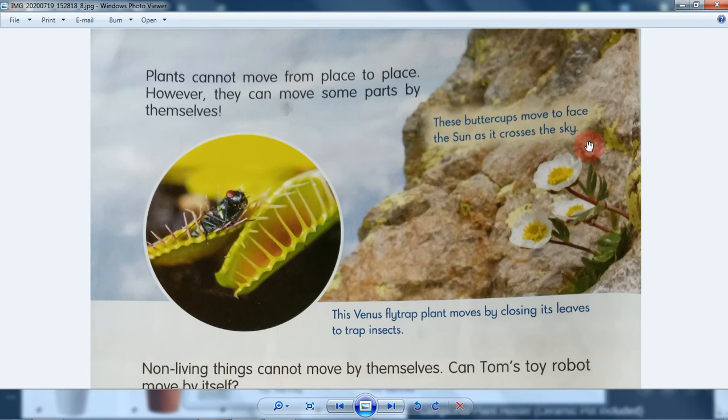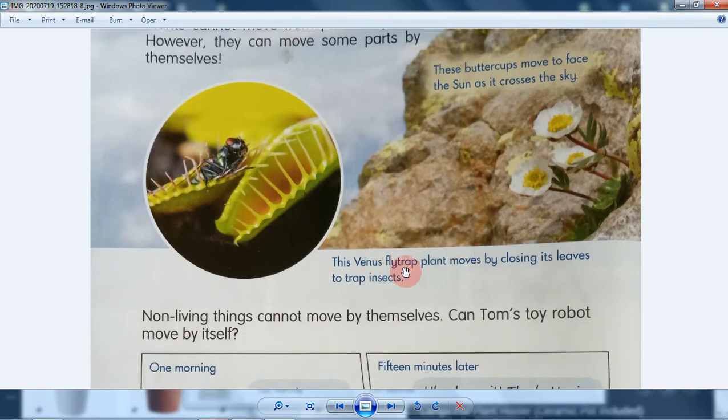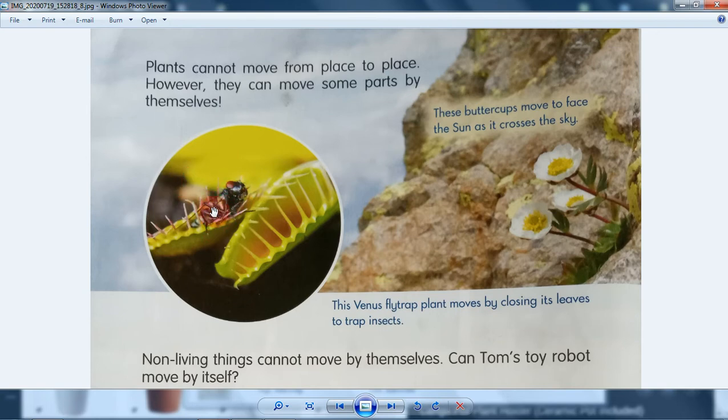So plants usually will move to face the sun because the plants need sunlight, like for photosynthesis, of course. That's why they move toward the sun. This Venus flytrap, oh, it's called the Venus flytrap plant, moves by closing its leaves to trap insects. A fly, you trap it in there.